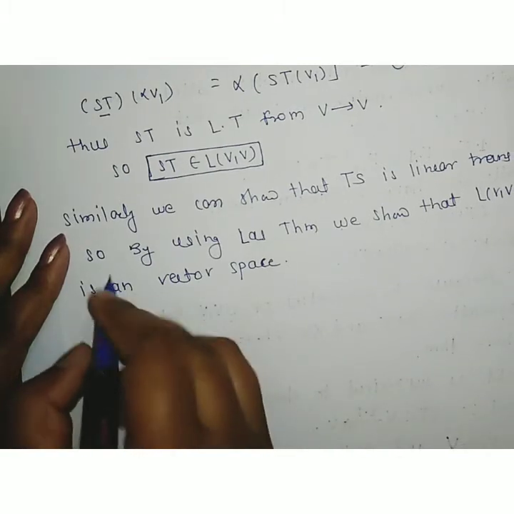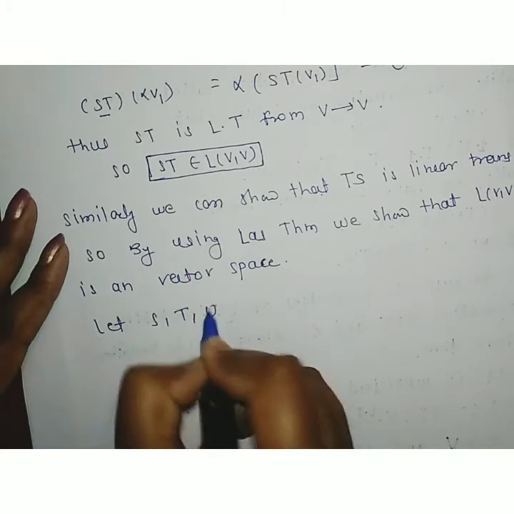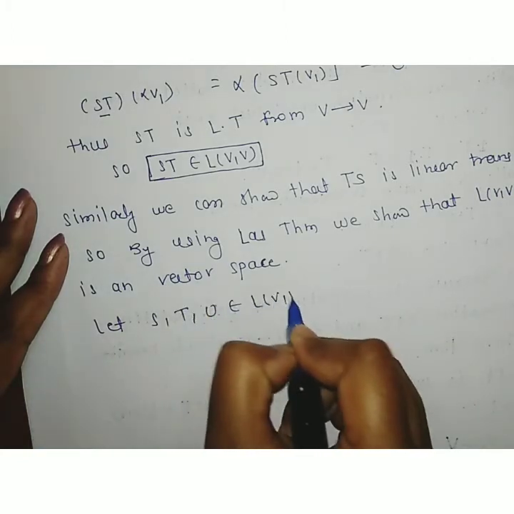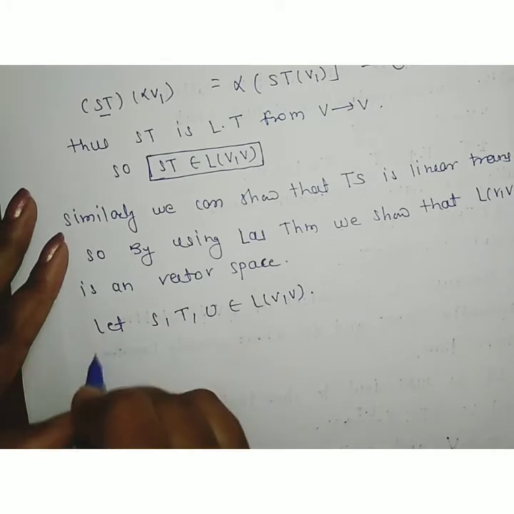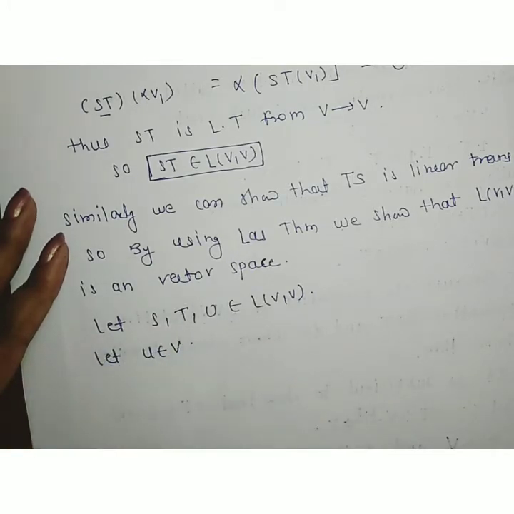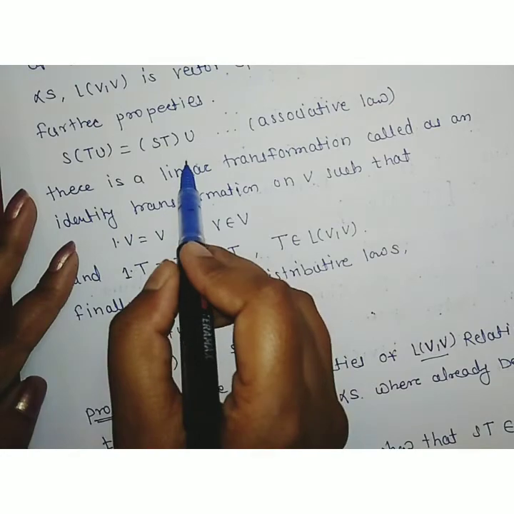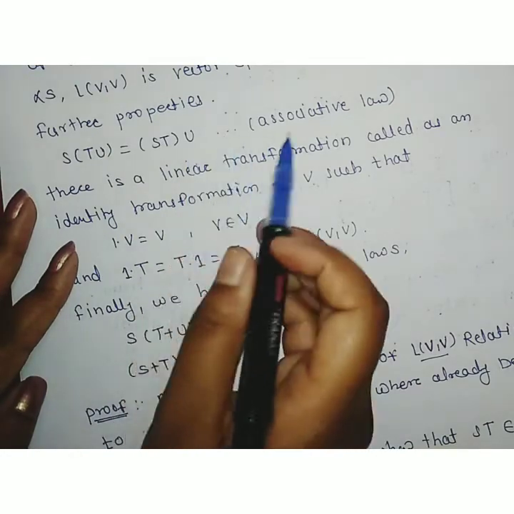For this, let S, T, U belong to L(V,V) and let us consider the small element v belonging to vector space V. Now we have to show that S(TU) is equal to (ST) operating on U. We have to show this associative property is satisfied.